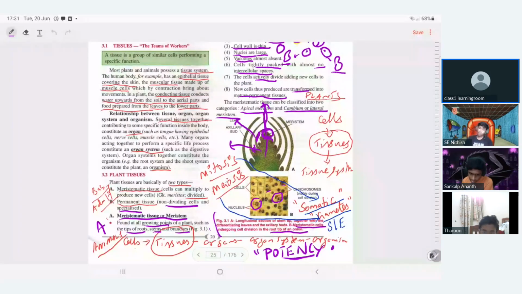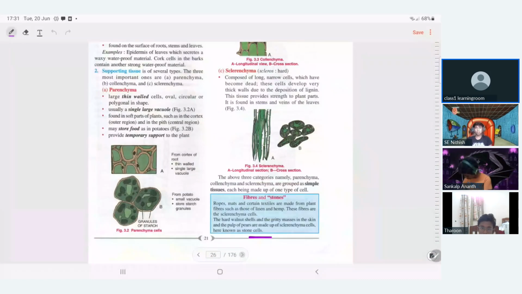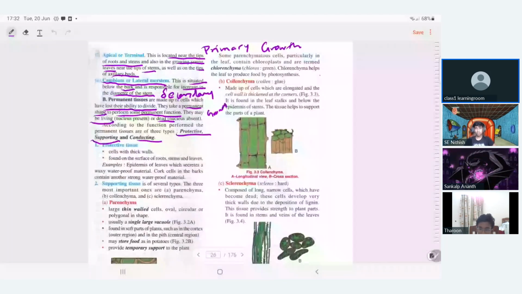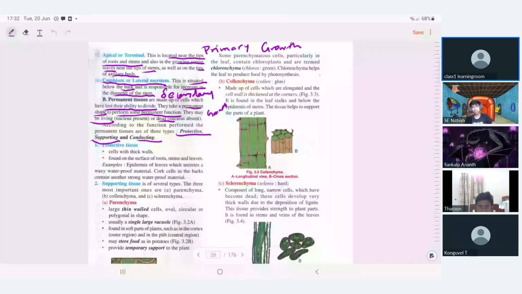So this is what we discussed in the previous class, and we also just introduced what permanent tissues are and the types of permanent tissue.